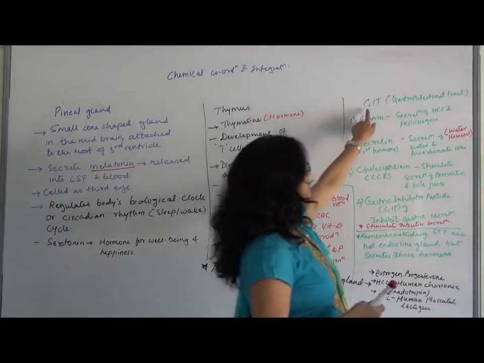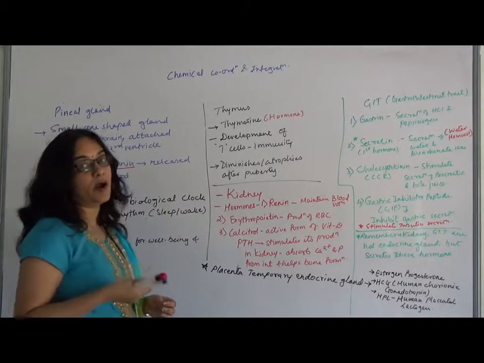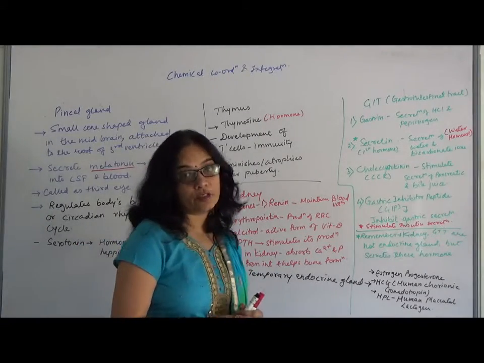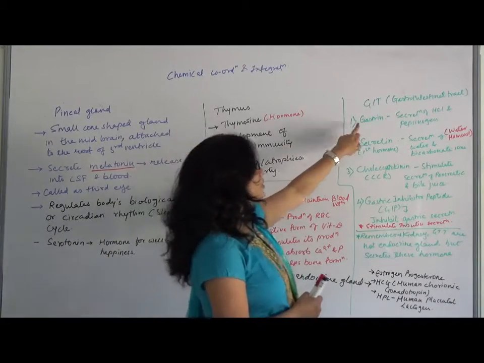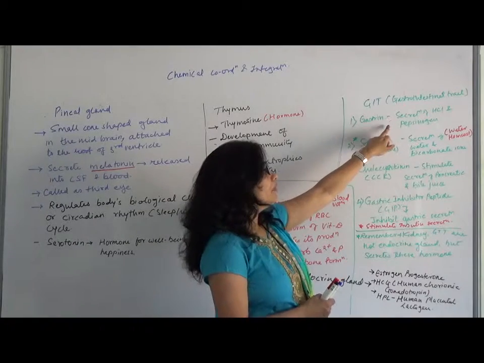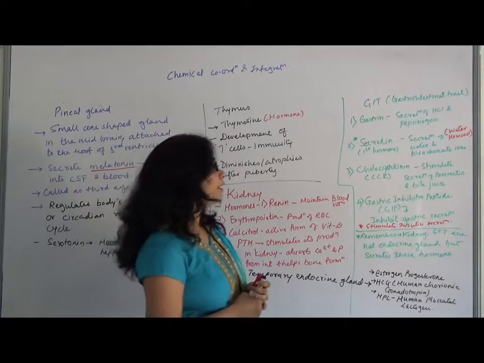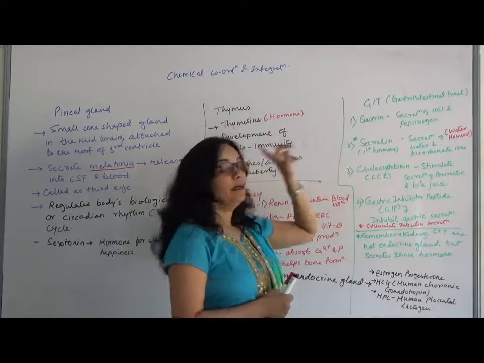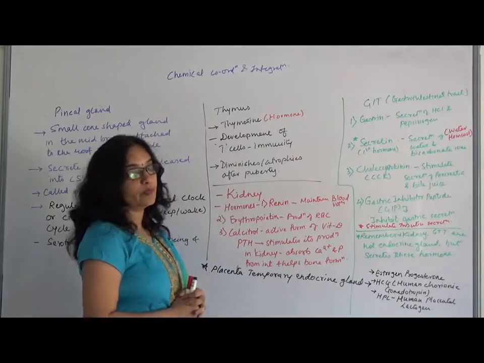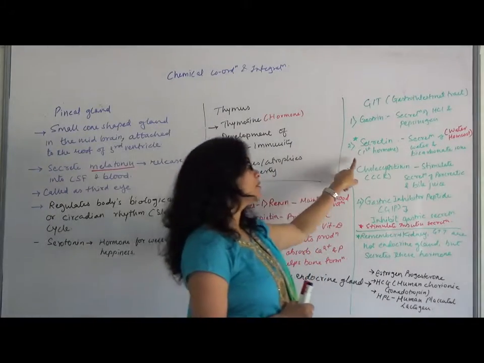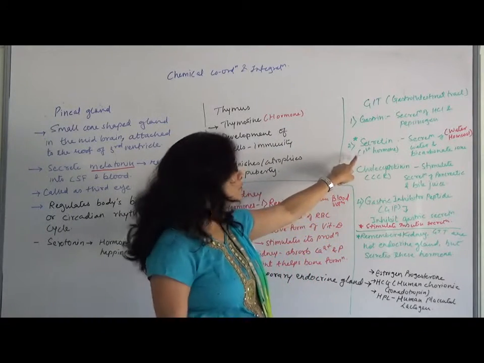Now another one is the GIT, or the gastrointestinal tract. Again remember, this is a part of your digestive system. It is not an endocrine gland, but still it is producing certain hormones. The first hormone is gastrin, which helps in the secretion of HCl and pepsinogen, which have a role in digestion. Secretin, we saw in the introduction part of the hormonal system, is the first hormone which has been discovered. So the very first hormone that was discovered was secretin.